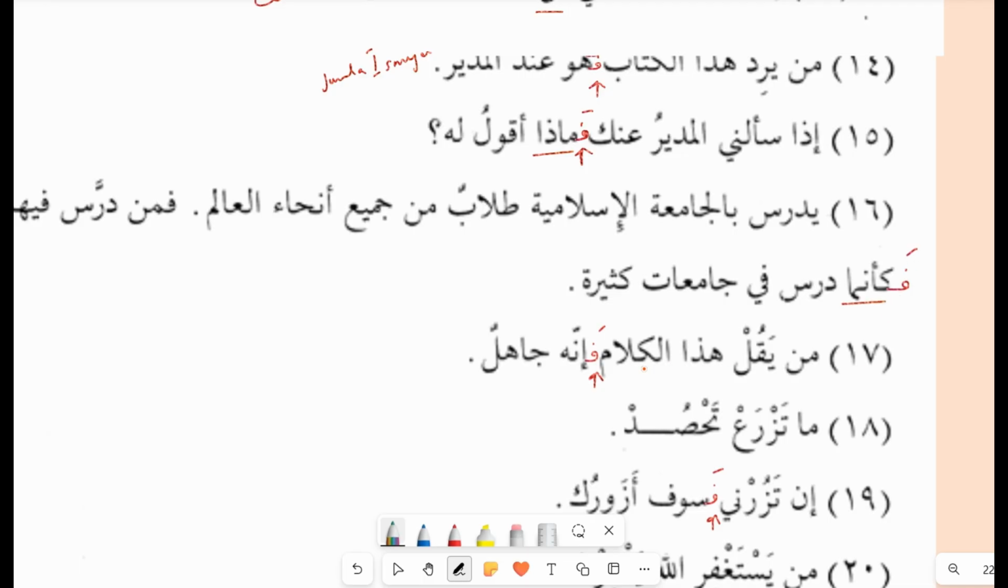من يقول هذا الكلام فإنه جاهل. So we have to add a fa here because there is a particle inna. ما تزرع تحصد. Do we have to put a fa? No, we don't have to put a fa here because it's just a fail.